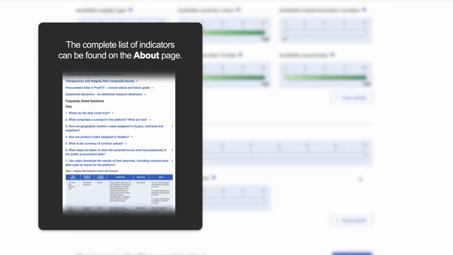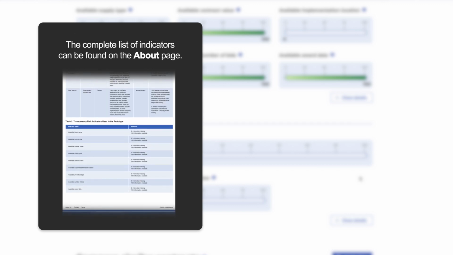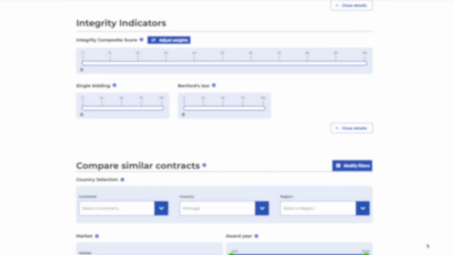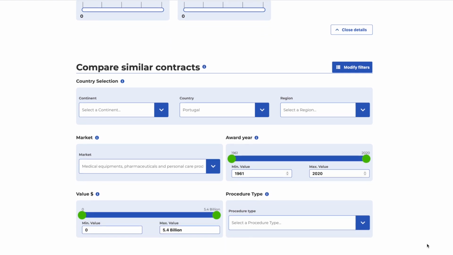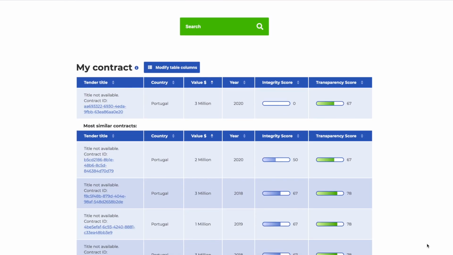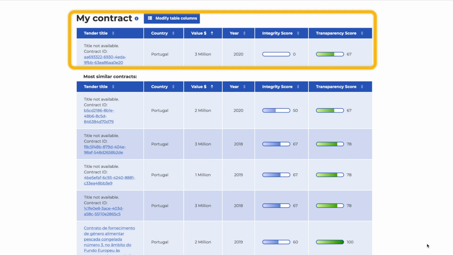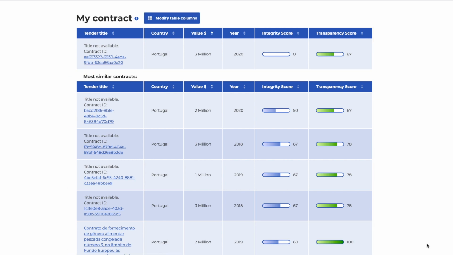Check out the complete list of indicators that can be found on the About page. You can also compare the contract with another contract, using the Compare Contracts feature. Or view automated results of how this contract fares, compared to other similar contracts, by looking at My Contract, and then Most Similar Contracts. You can get a quick overview of how the dollar value and other integrity scores compare, and use the Modify Column to add other filters.